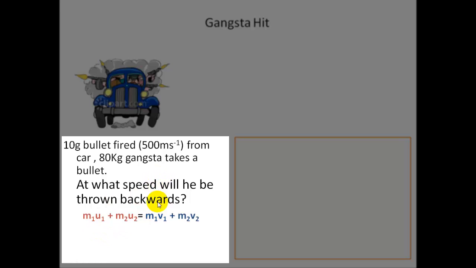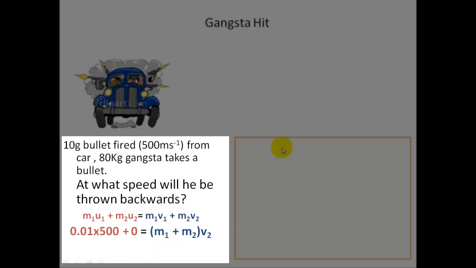The conservation of momentum: the total momentum before is equal to the total momentum afterwards. m1 is the mass of the bullet, 10 grams. u1 is the velocity of the bullet, 500 meters a second. m2 is the mass of the second gangster. u2 is the initial velocity of the second gangster, which we know is 0 because he's standing still. This will be equal to the final momentum afterwards. Now, one thing that we do know is that, let's say the bullet sticks into him and doesn't shoot through his head and go behind, splattering blood everywhere. There's a sticky collision.